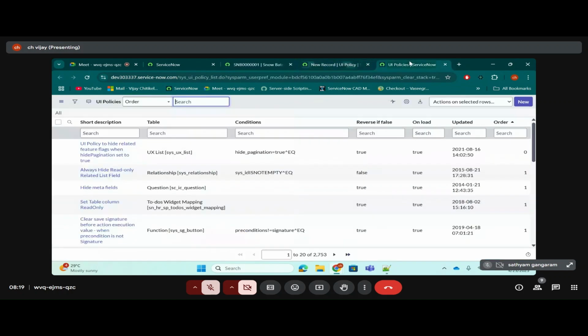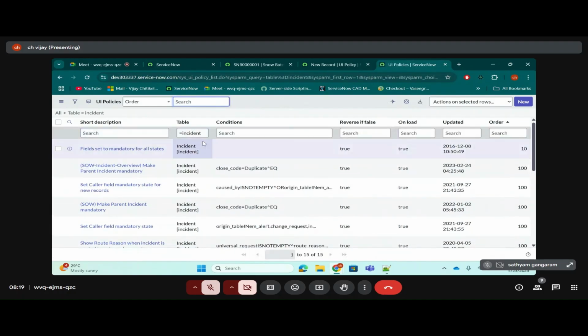But let's go to the UI policies list view and let's consider the incident table. I'm giving the table as incident. How many UI policies are there? 15 UI policies are there. Okay, there are 15 UI policies.